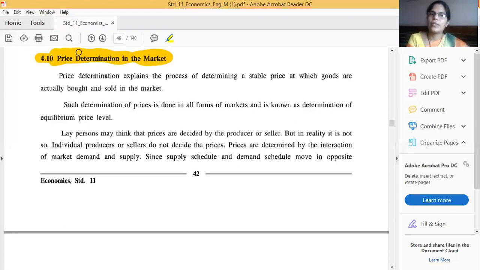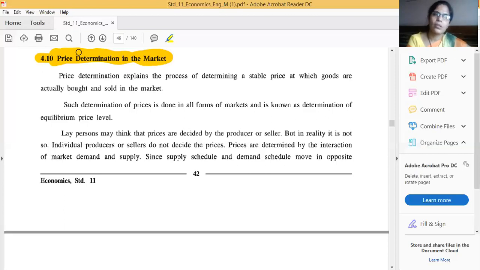If you are going to purchase a ball pen, who will decide that ball pen's price? Some students will think, me. If I'm the consumer, I'm going to purchase the ball pen, I will decide the price. Some students may have this answer. Others will say, ma'am, the price will be decided by the seller. We are not deciding the price as a consumer. We cannot decide the price.